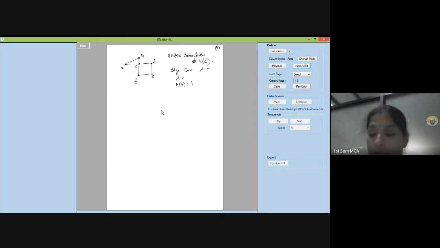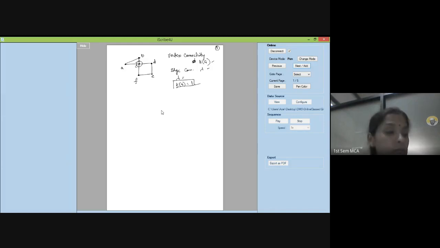Very good. See here. For those who haven't followed, whatever answers you have given is right. K of G is 1. What is K of G? It is a vertex connectivity. The minimum number of vertices that you have to remove in order to disconnect the graph. If there is a cut vertex, then K of G is 1. C is a cut vertex. If you remove that vertex, the graph gets completely disconnected. So K of G is 1 is right.